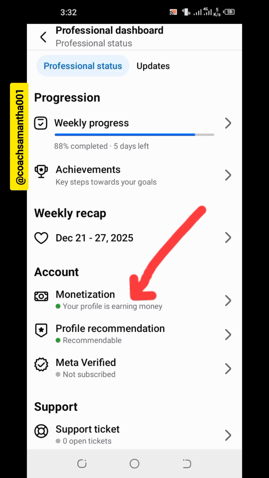Did you notice that my profile is earning money now? Do you notice that the brown or yellow dots we had there, everything has turned back to green? Did you notice that it is now written your profile is earning money? It's as simple as that.